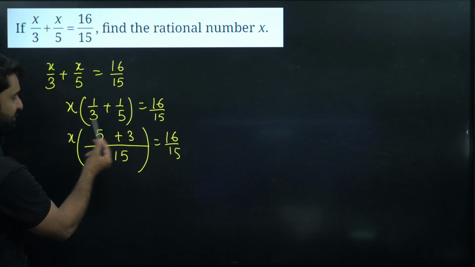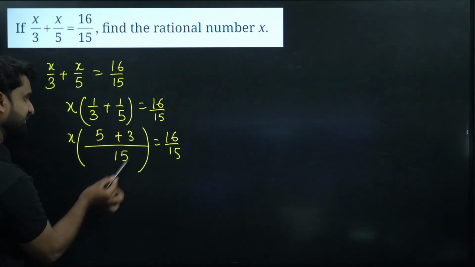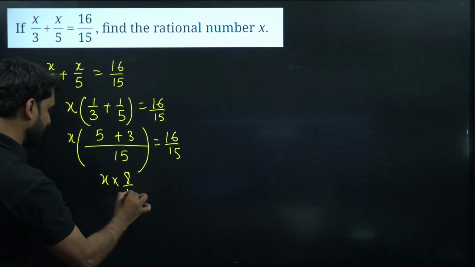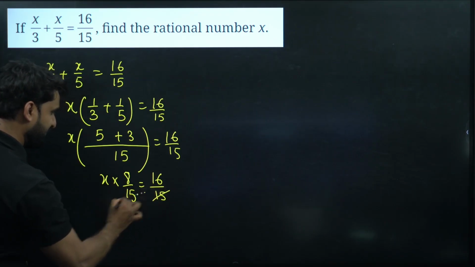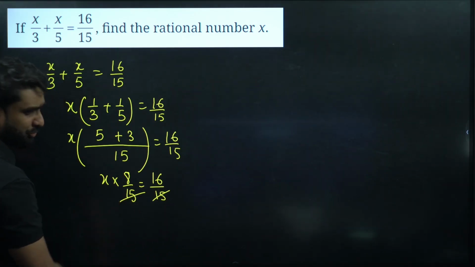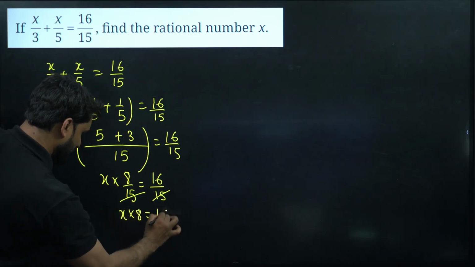The LCM of 3 and 5 will be 15. 3 times 5 is 15, so 5 will come. 5 times 3 is 15, so 3 will come. So we have x into 5 plus 3, which is 8, divided by 15, is equal to 16 divided by 15. 15 will be cancelled here, because the denominator is 15 and here also the denominator is 15. So we have x into 8 is equal to 16.